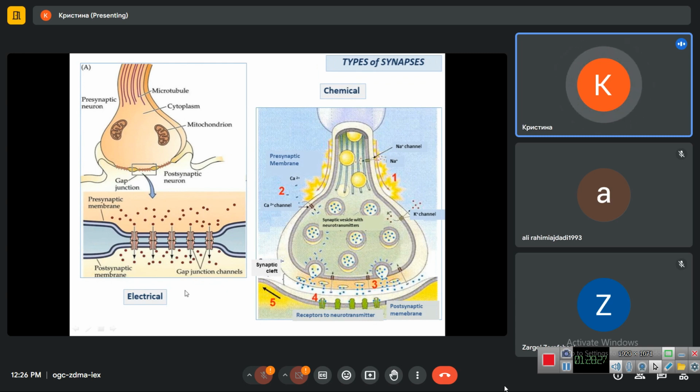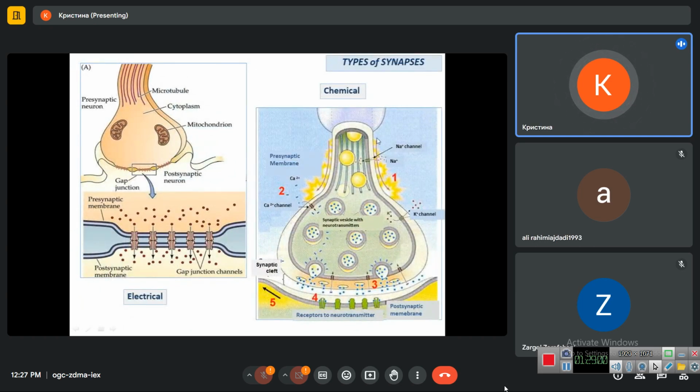Electrical synapses are very fast, but they are non-specific. It means that they can act in both directions. They are present only during embryogenesis. In the adult organism, we have chemical synapses. They are very specific. They transmit impulse only from neuron 1 to neuron 2, and the impulse is transduced with the help of neurotransmitters.